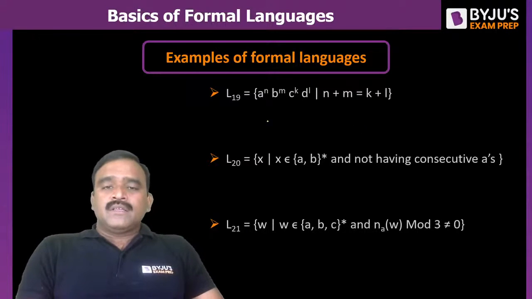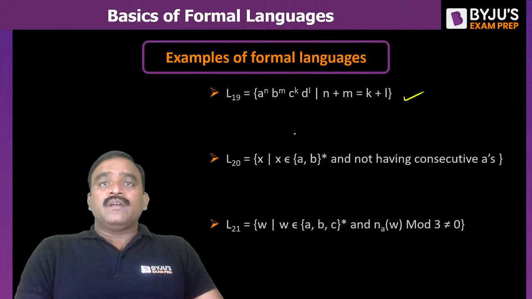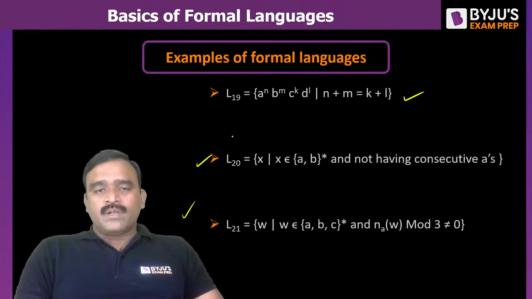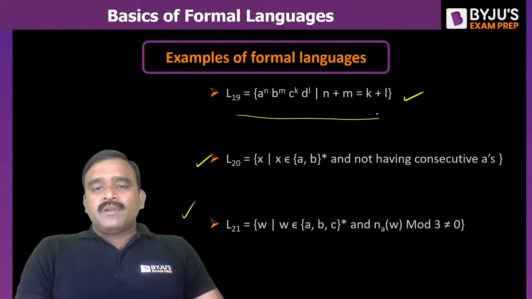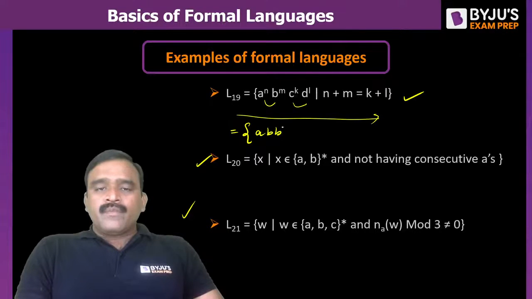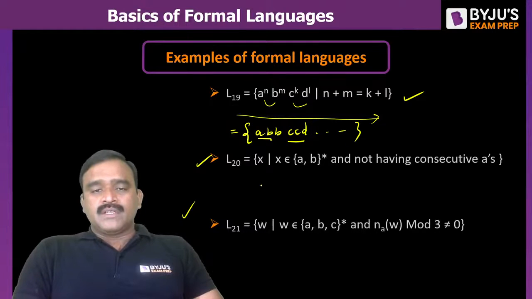And like this, I'm just giving you some of the languages as your homework. Here I will tell you the representation. A^n B^m C^k D^l, where n plus m should be equal to k plus l. For example, n value 1, m value 2: ABB, and k value 2, l value 1: CCD. This is also okay. 3, 3: 1 plus 2 is 3, 2 plus 1 also 3. Like this, we can get the strings.